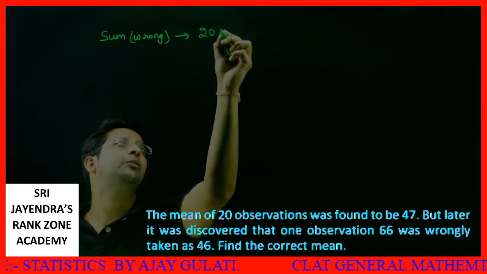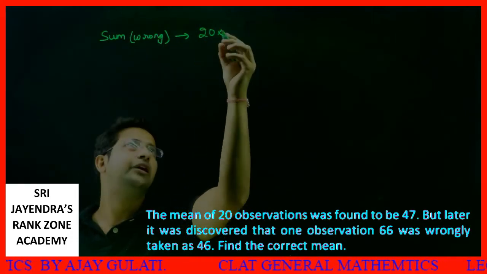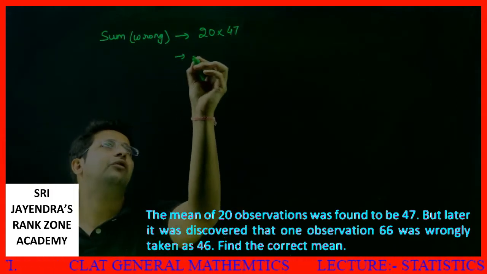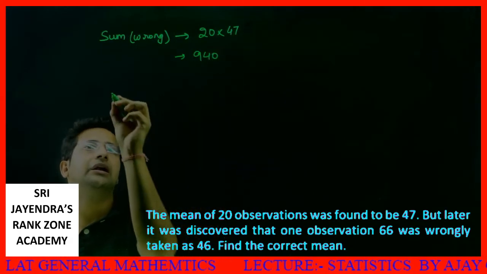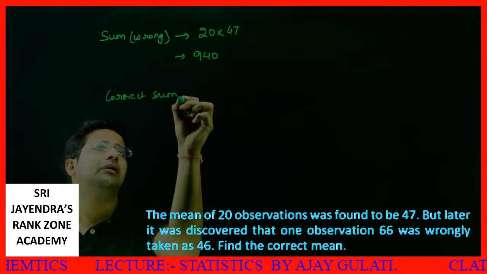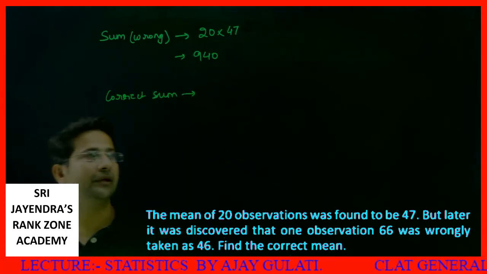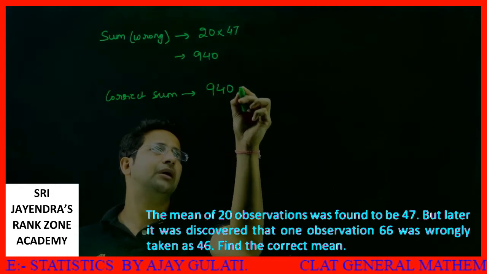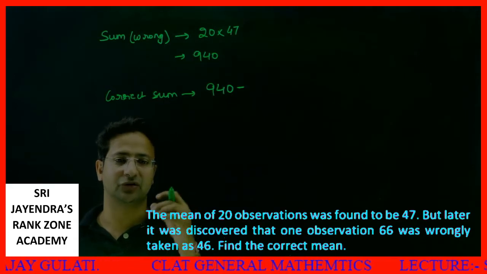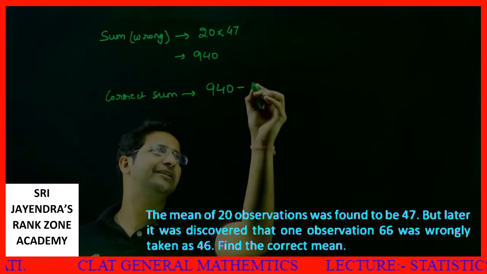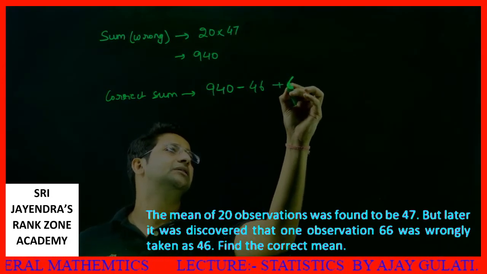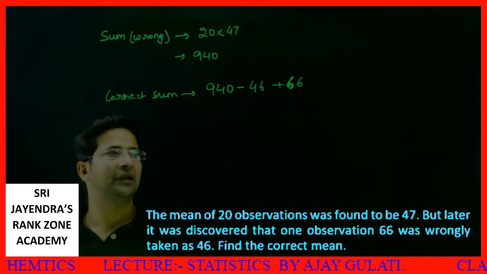The mean of 20 observations was found to be 47. So I write 20 into 47, or the sum was 940. Now let's find the correct sum. 940 was the wrong sum. From this I remove the wrong value. Later it was discovered that one observation, 66, was wrongly taken as 46. So we by mistake added 46. I am removing that 46 and adding 66. This is the correct sum.